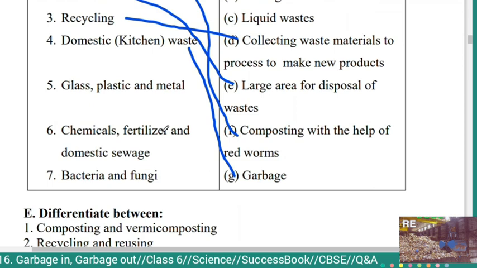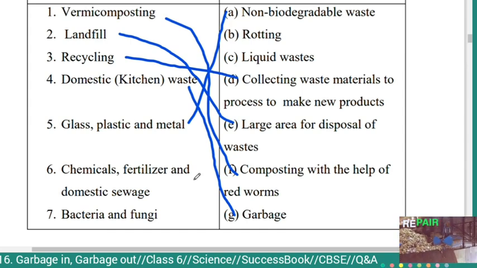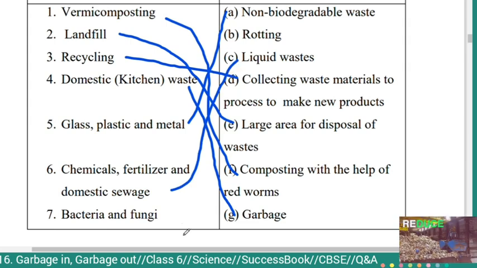Fifth, glass, plastic and metal, it is a non-biodegradable waste. Sixth, chemicals, fertilizer and domestic sewage, it is a liquid waste. Seventh, bacteria and fungi are used for rotting.